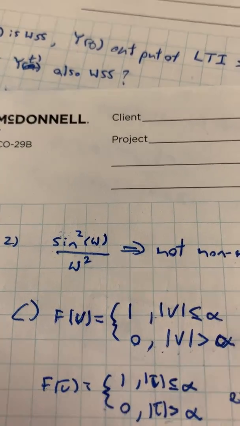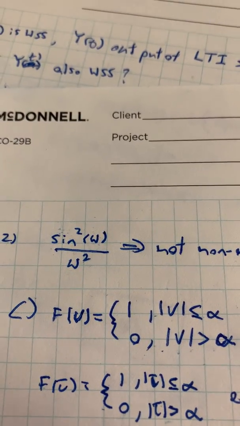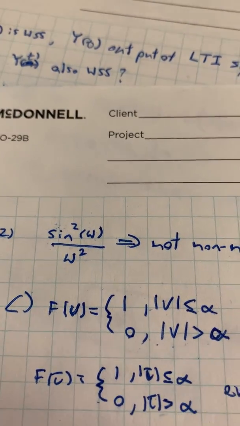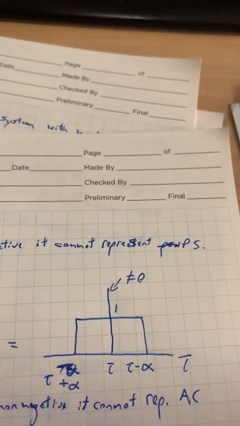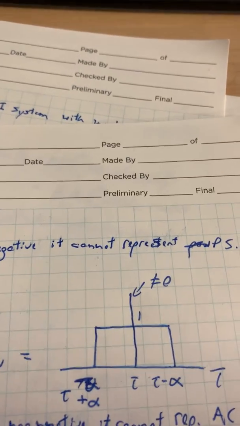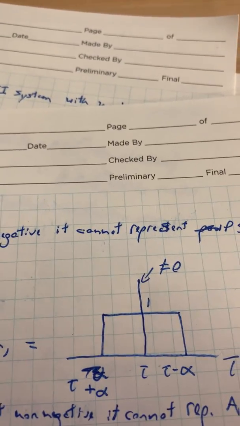So this is not necessarily non-negative because sine will be negative sometimes. So it cannot represent a power spectral density function.